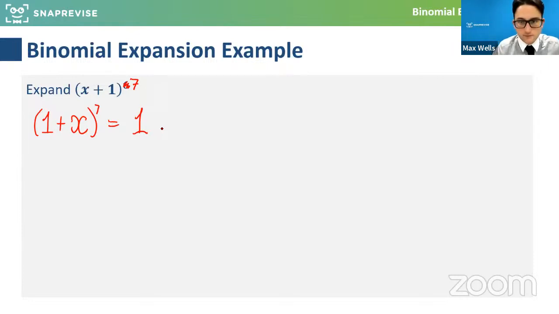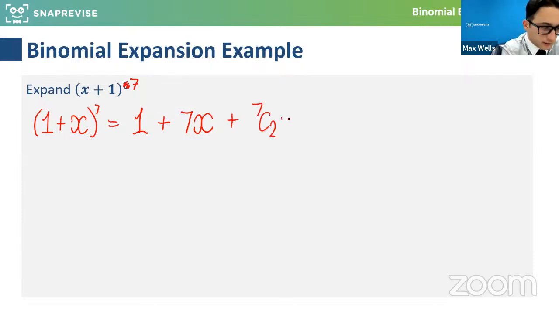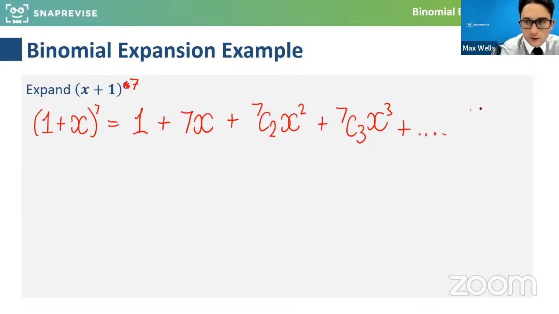Now the next term, there would be 7 ways of getting it, would be 7 choose 1, which is 7. So the next term would be 7x. The term after that would be 7 choose 2, x squared. The next term would be 7 choose 3, x cubed, and so on, all the way up to 7x to the 6 plus 1x to the 7.